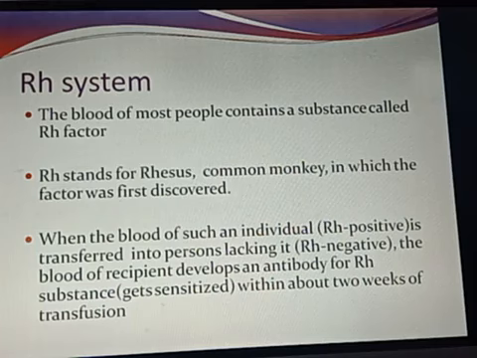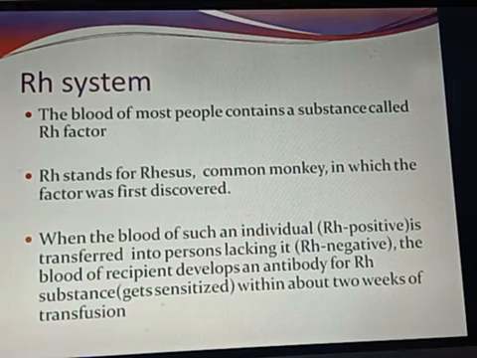Suppose A positive means A blood group and the Rh factor is present. A negative means a person having blood group A and this Rh factor is absent. Understood? When the blood of an Rh positive individual is transferred to a person lacking it, that is Rh negative, the blood of the recipient develops antibody.